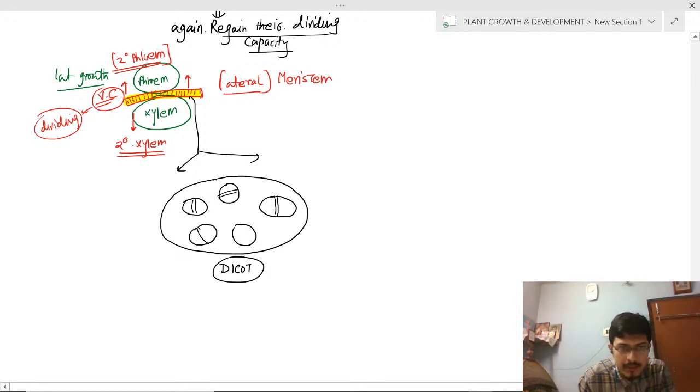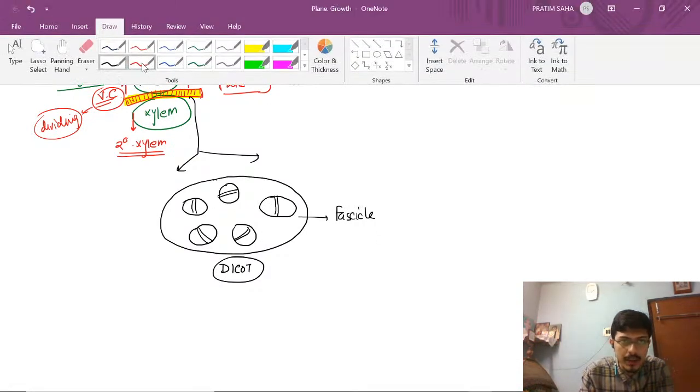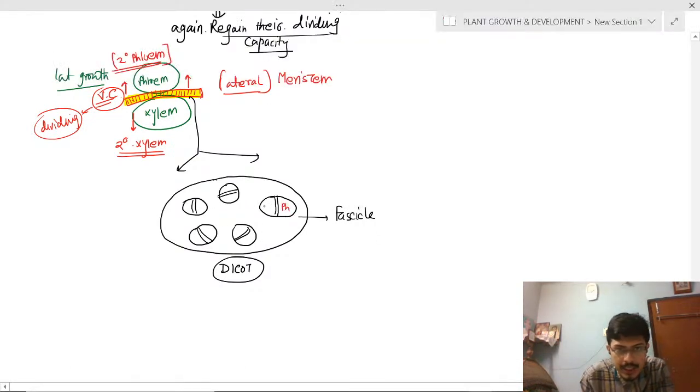This is the vascular cambium, and the whole is called a fascicle. This is a fascicle. Let's assume that there are 5 fascicles in this. It will be phloem, it will be xylem, phloem, xylem. So the outer side will be phloem, and the inner side will be xylem.